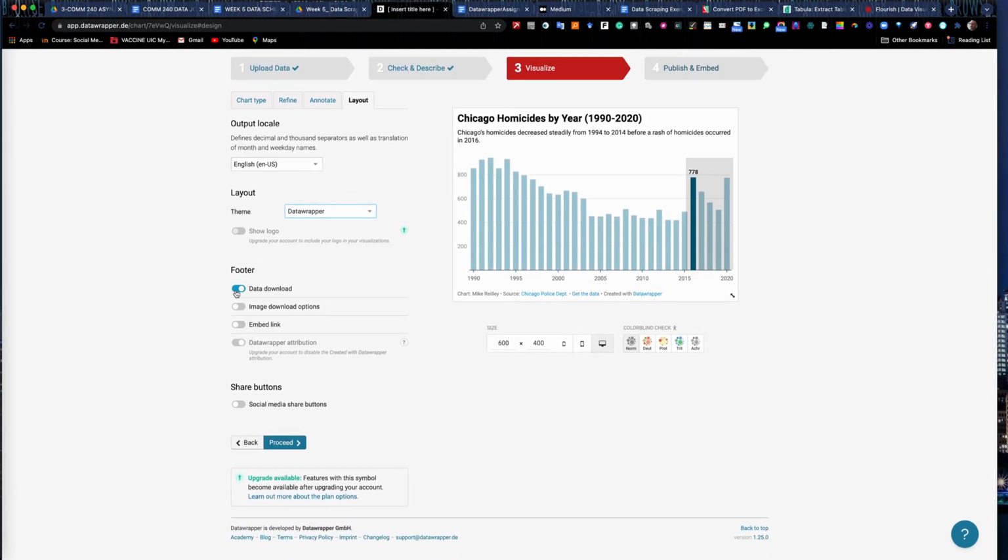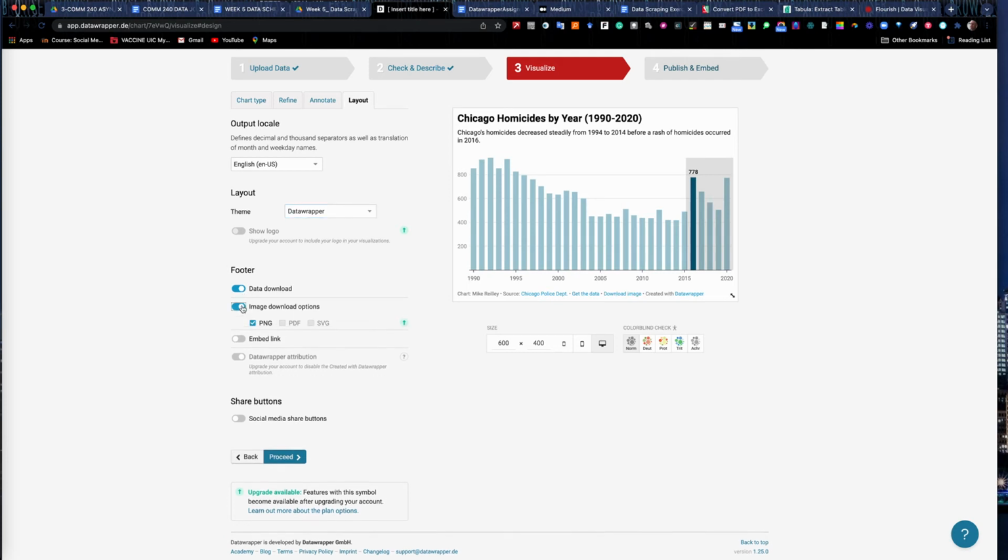Data download. You want people to be able to download your data, so that should always be on. Allow them to download this as an image. People can download the image. Now it added that to the footer over here. The embed link, which is nice. You can embed the graphic now too.